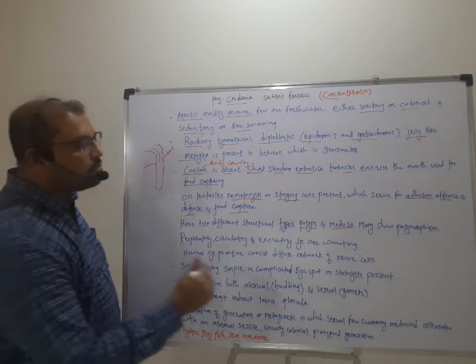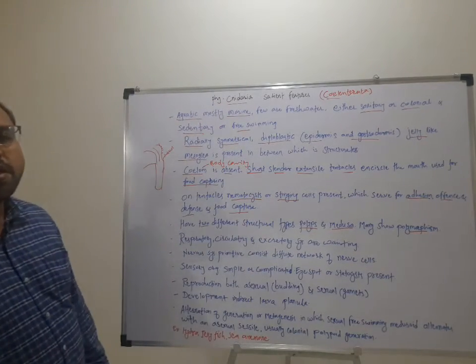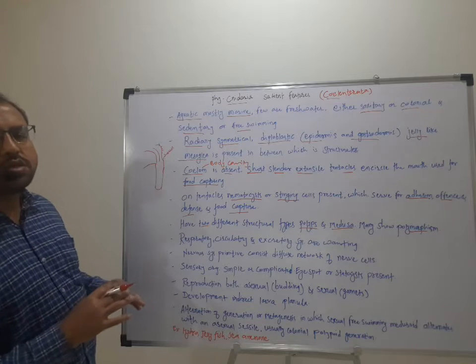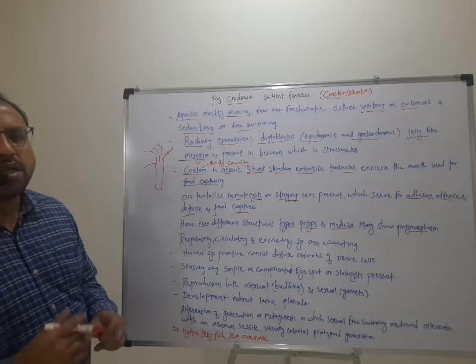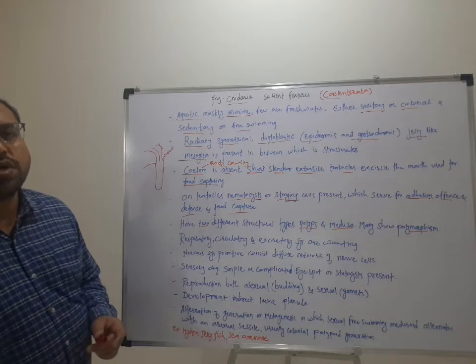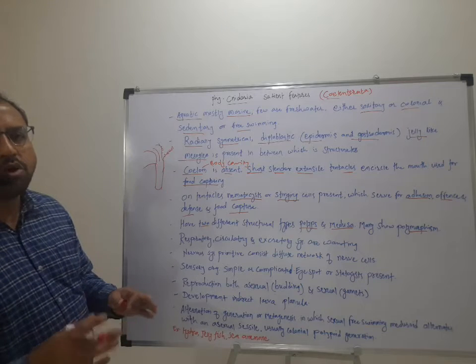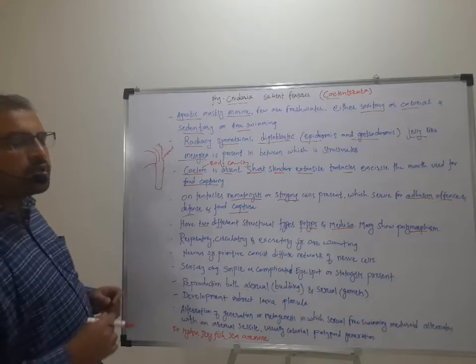Along with that, many cnidarians show polymorphism, meaning many different forms present on the parent body which perform different functions, like the gastrozooid, gonozooid, dactylozooids, and so on. So that's why it is called polymorphism: different forms present on the body and performing different functions.